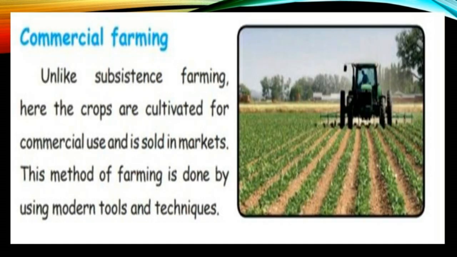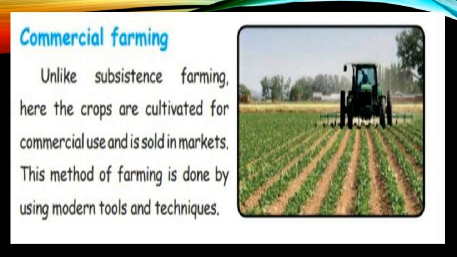Commercial farming. Unlike subsistence farming, here the crops are cultivated for commercial use and sold in the market. It is used for other purposes and sold in the market. That is how we get rice, paddy, everything, from the market. So it is called commercial farming.